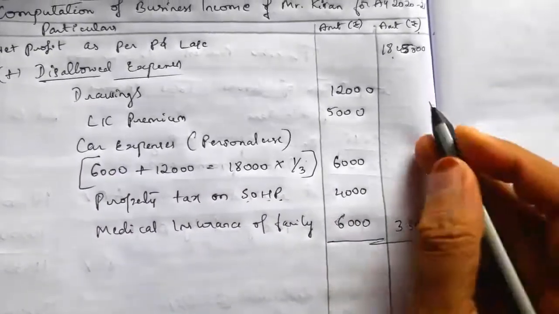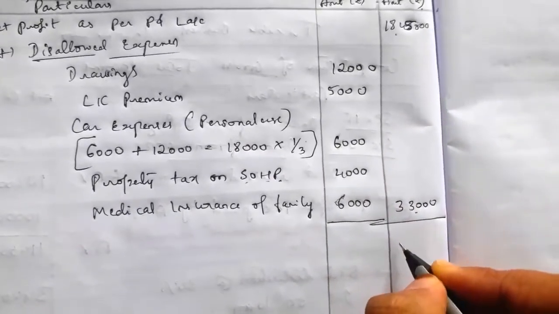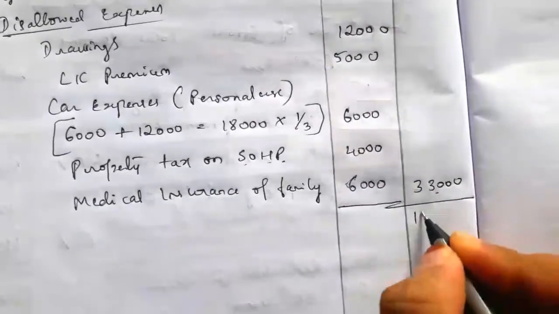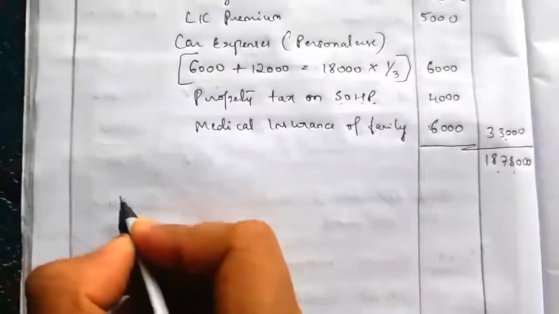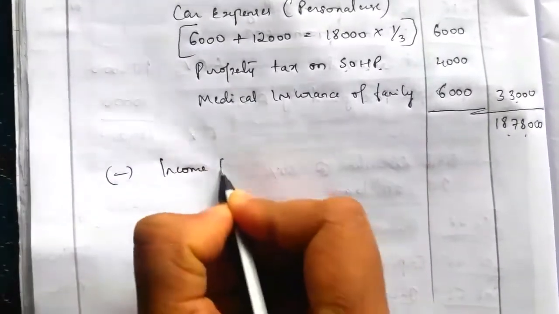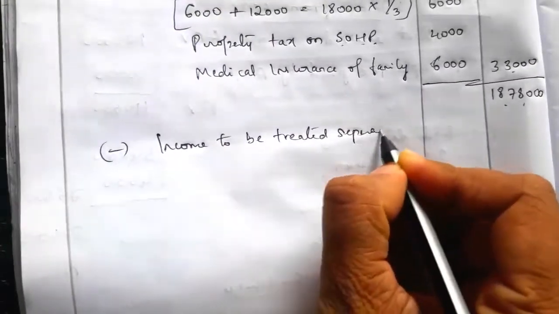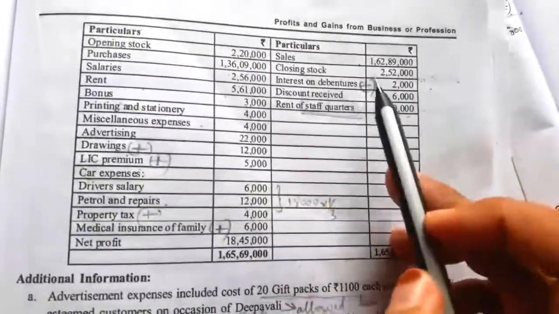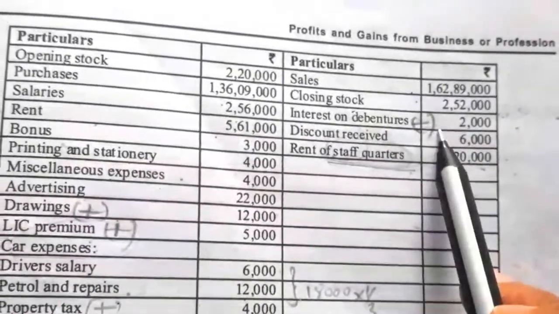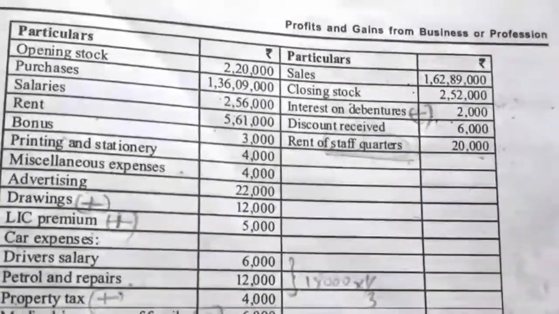So if you add 18,45,000 plus 33,000, it is equal to 18,78,000. Next we have to take the income to be treated separately. Deduct income to be treated separately. To write the income to be treated separately, we have to see the credit side of the profit and loss account. Here closing stock is allowed, interest on debenture is disallowed. So it is a disallowed income and we have to deduct it from the net profit.